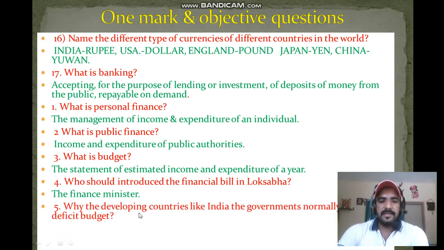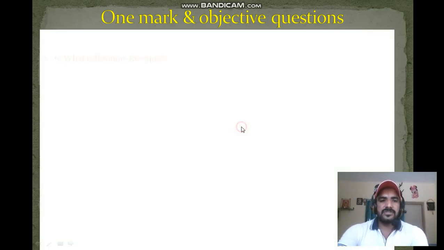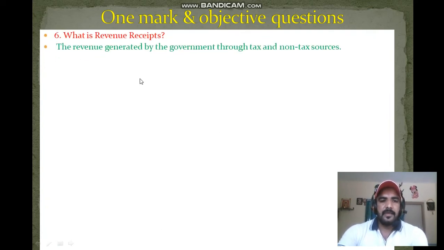Next one: why do developing countries like India, the Indian government, normally prepare deficit budget? Because to achieve economic progress. Go to next question. What is revenue receipt? That means the revenue generated by the government through tax and non-tax sources. Those are called revenue receipt.